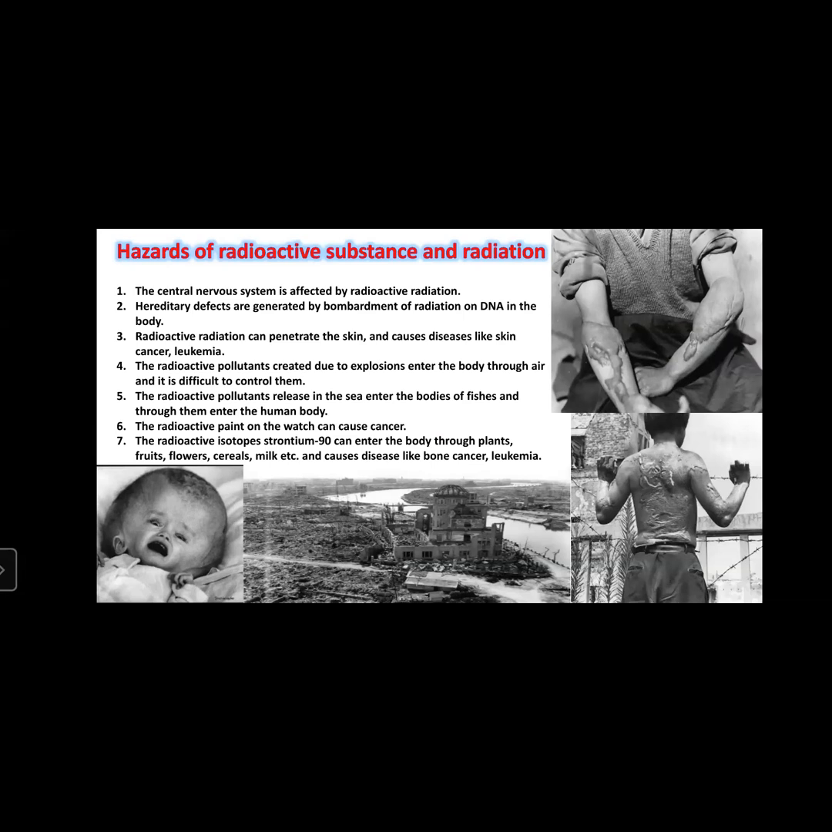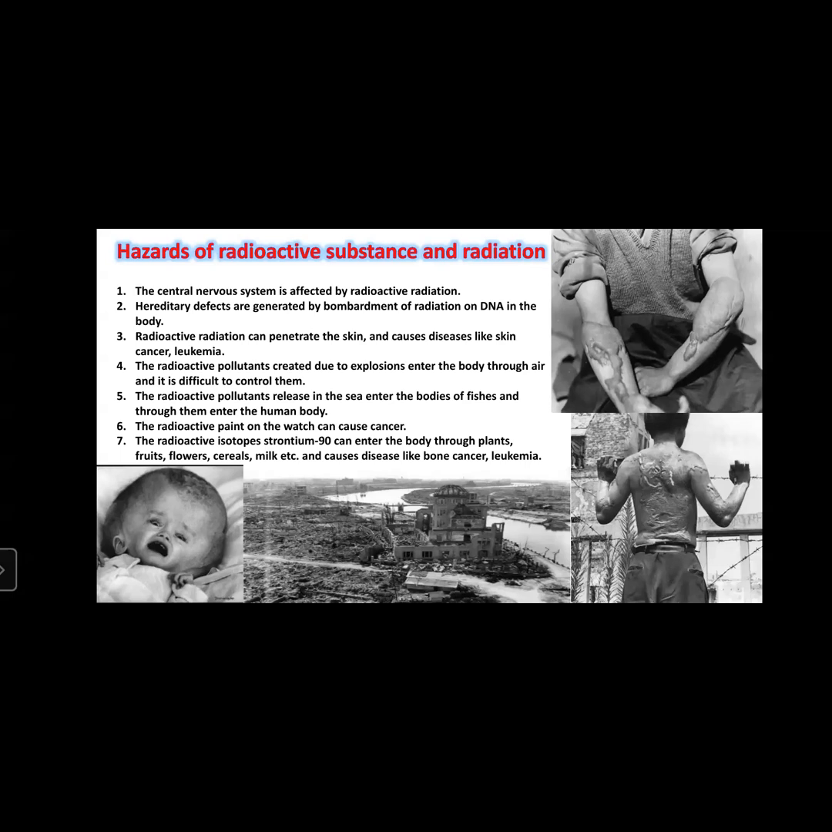Radiating particles like alpha particles and beta particles are very small in size, so they can penetrate inside the body. This radiation is of the size of atoms, so it causes reactions and deformations at the atomic level. These are very harmful and cause diseases like cancer. The nervous system is a very sensitive system in our body, so radioactive radiation affecting the central nervous system is very hazardous. Hereditary defects are generated by bombardment of radiation on DNA in the body.